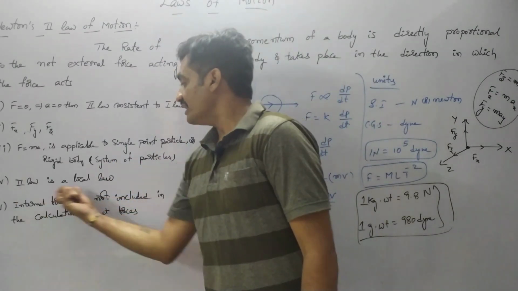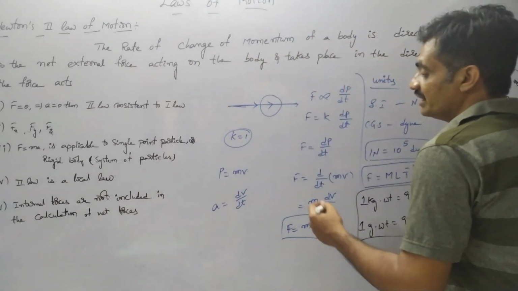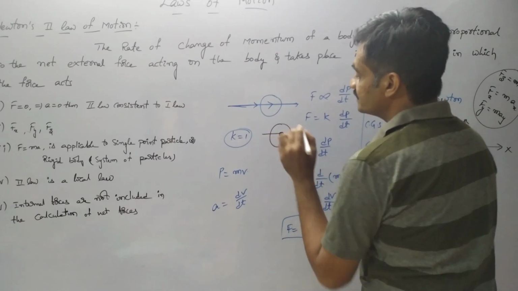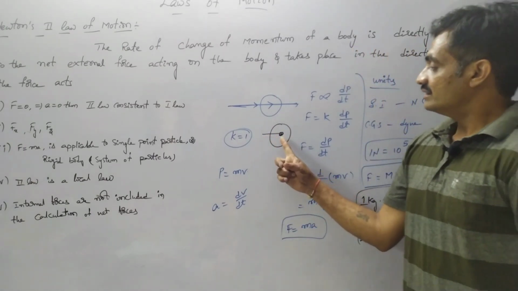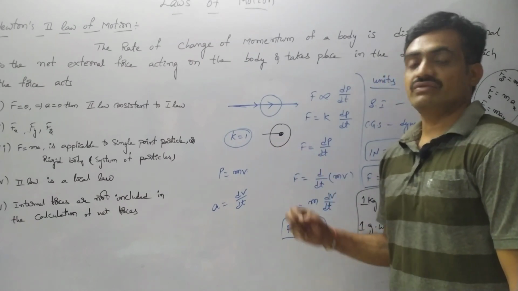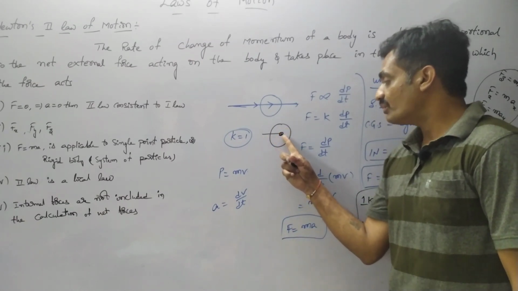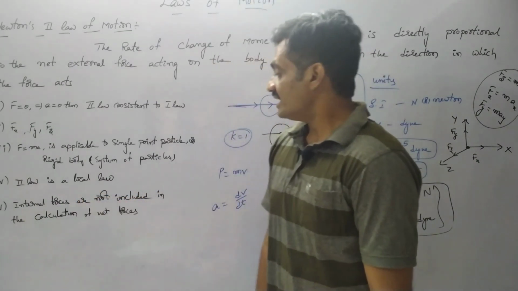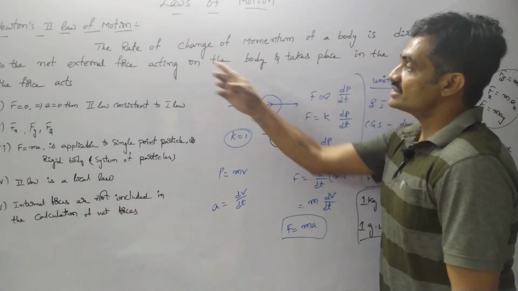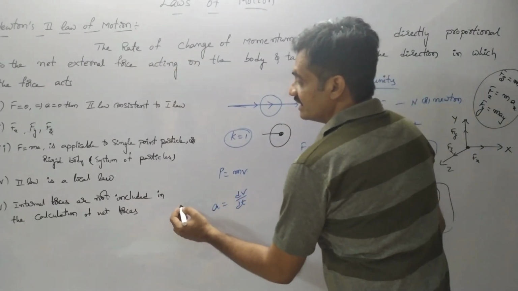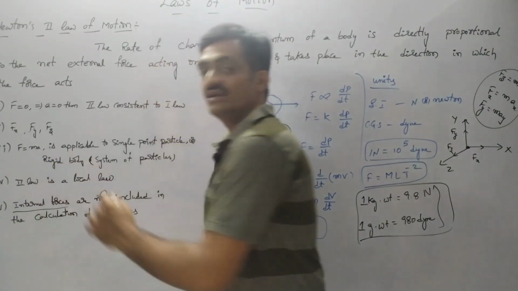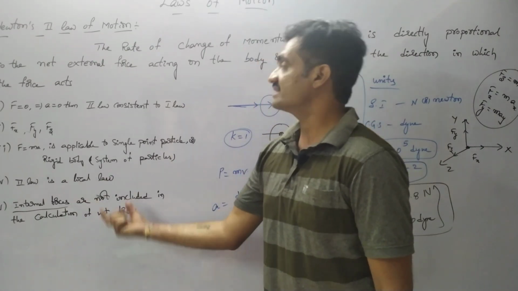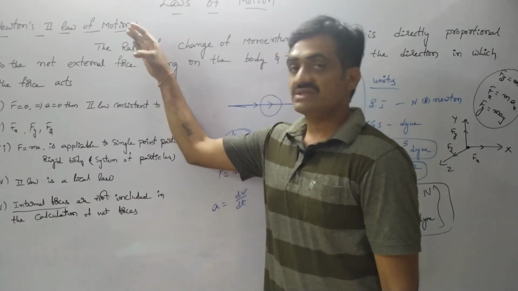The second law is a local law. Why? If we consider a body and the force is acting at a particular position, then we can represent the movement of the body at that position itself. That means we can apply the second law to that point itself. That's why it is considered a local law. In the representation of the second law, we don't consider the internal forces; we neglect them. By neglecting the internal forces, we represent the net force. This represents the second law.